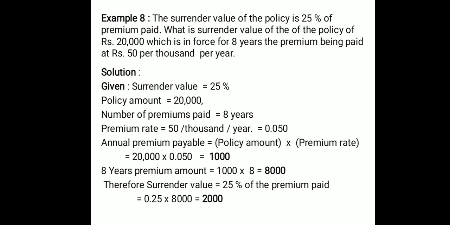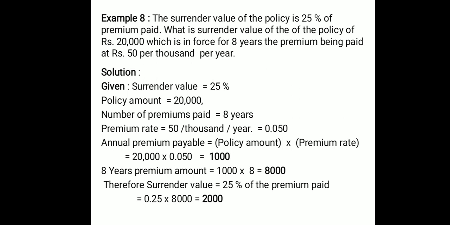Now annual premium payable equal to policy amount into premium rate. So policy amount is 20,000, premium rate is 0.05, that gives you 1,000. So every year he has paid 1,000 rupees as premium.